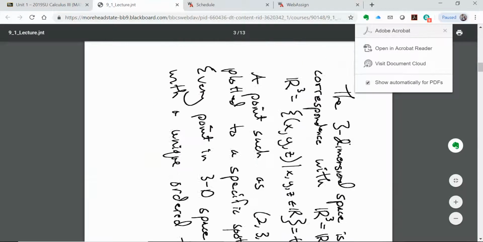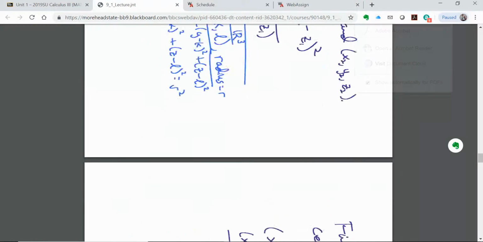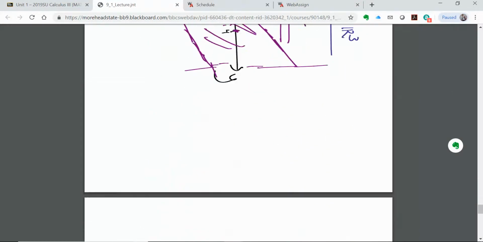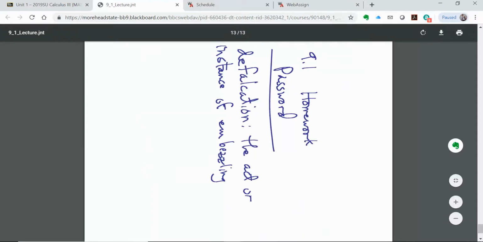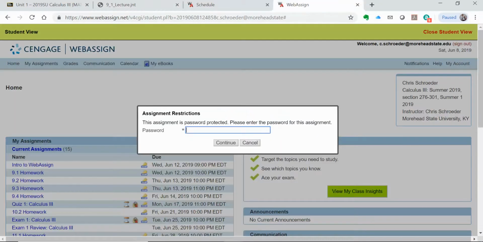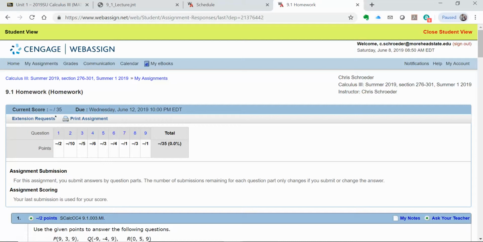So the 9.1 lectures right here. We can rotate that, but I think we can, if we turn our heads, we might be able to see the defalcation, the act or instance of embezzling. So let's try that for 9.1, and we are in to 9.1, up and running. 9.1 is also due Wednesday, June 12th.